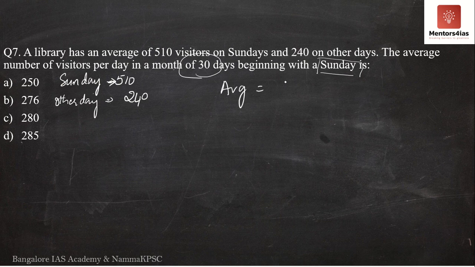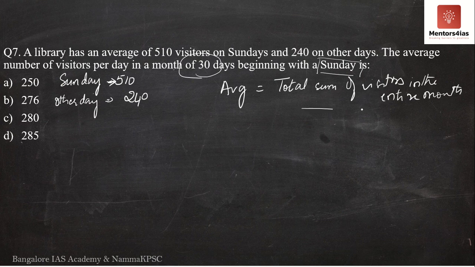We need the total sum of visitors visiting the library in the entire month. This we will divide by the total number of days so that we get the average number of visitors per day. So first we have to determine how many Sundays we will have.